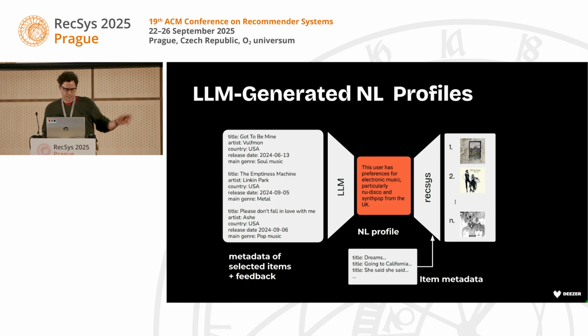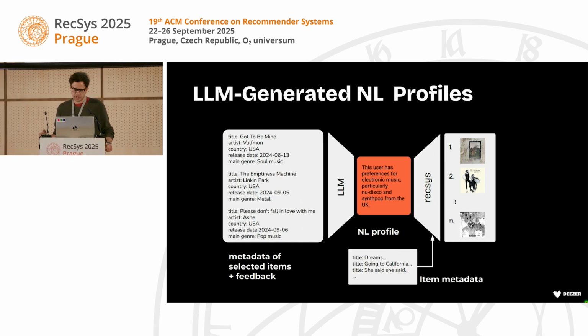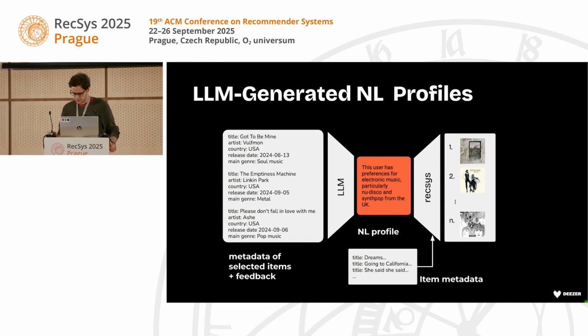We collect some metadata of items the user has interacted with. We give this metadata to an LLM via prompt, asking the LLM to generate a natural language summary of the user's preferences. So we're using the LLM as a summarization device. And then we can do recommendation. There are multiple ways to do recommendation. For instance, we could ask another LLM to rank some items based on the user's profile, or we can also